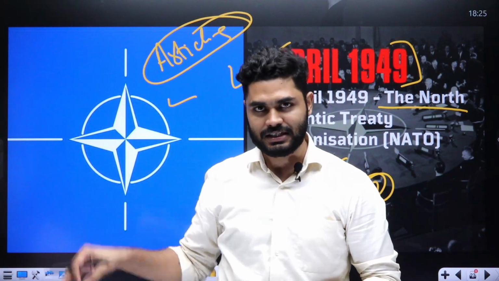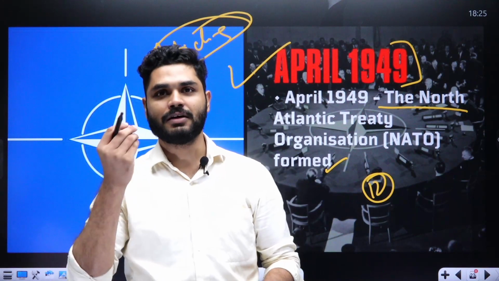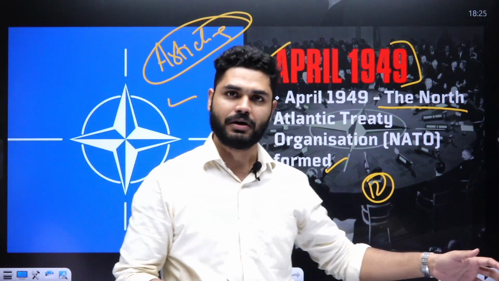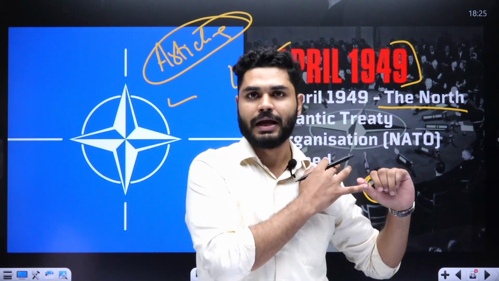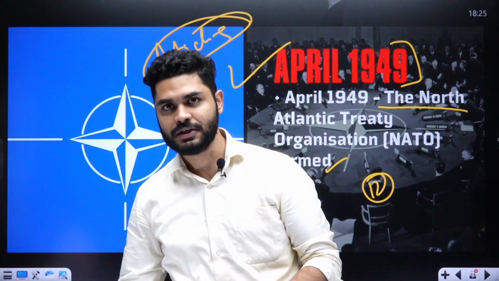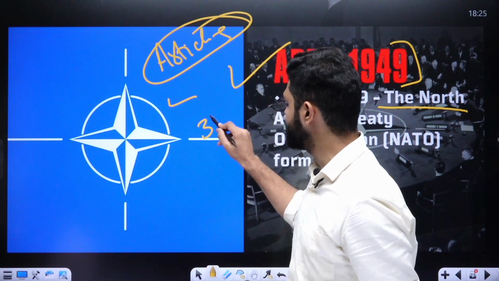Recently this number increased to 31. For a very long time this number was 30, but Finland joined in 2023, and with that the current number is 31.